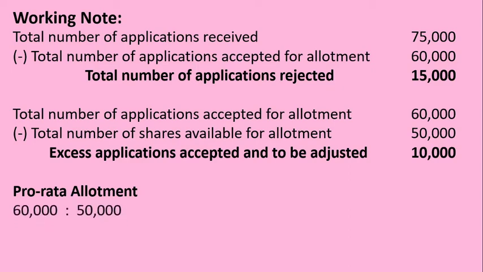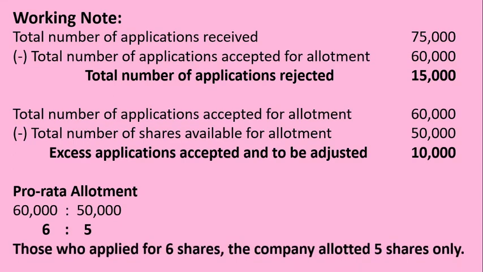Number of applications accepted is 60,000 and number of shares available for allotment is 50,000. So 60,000 is to 50,000. When we simplify it, we obtain a ratio of 6 is to 5. What does this 6 is to 5 indicate? This indicates those who applied for 6 shares, the company allotted 5 shares only.